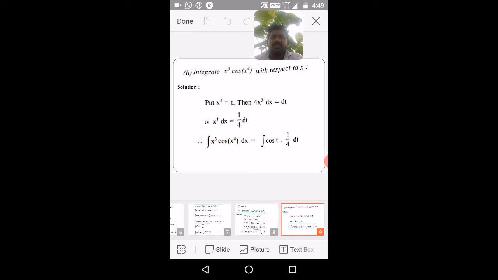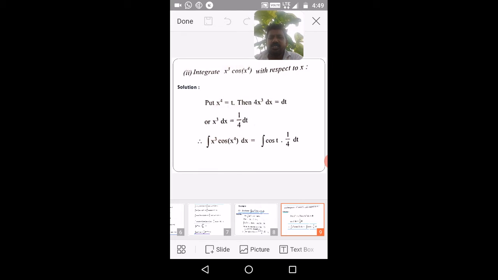Then differentiating with respect to x on both sides, we get 4 into x cube equal to dt by dx. You know d by dx of x power n is n into x power n minus 1. That's why d by dx of x power 4 is 4x cube equal to dt by dx, and taking dx to the left side you get 4x cube dx equal to dt.